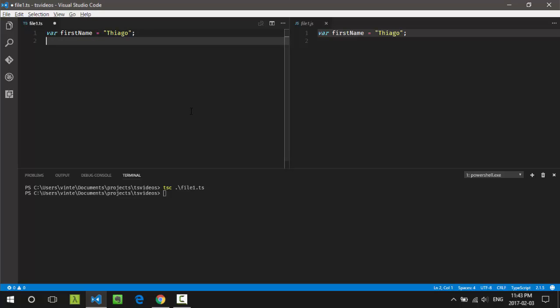Let's see what happens if I try to assign a number to this variable. Well, the compiler will say that I can't do that, because the variable is of type string and I'm trying to assign a number to it. So that's the first feature of TypeScript. I'll talk more about types in other videos.